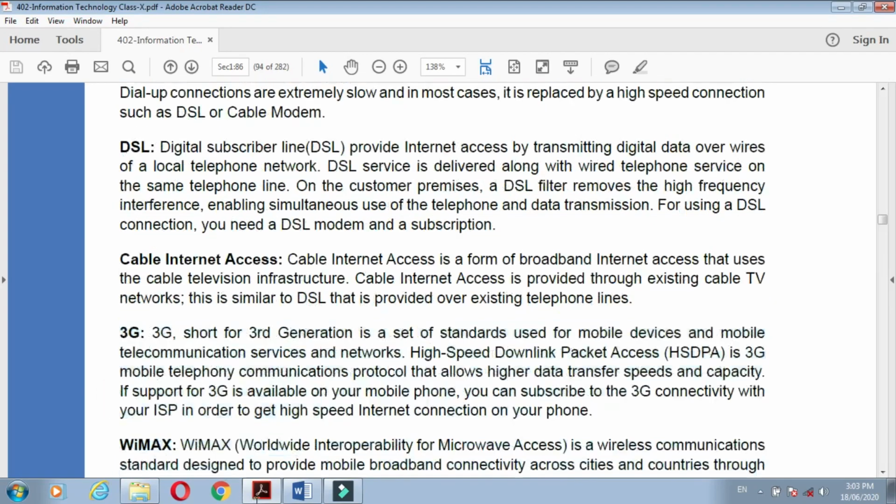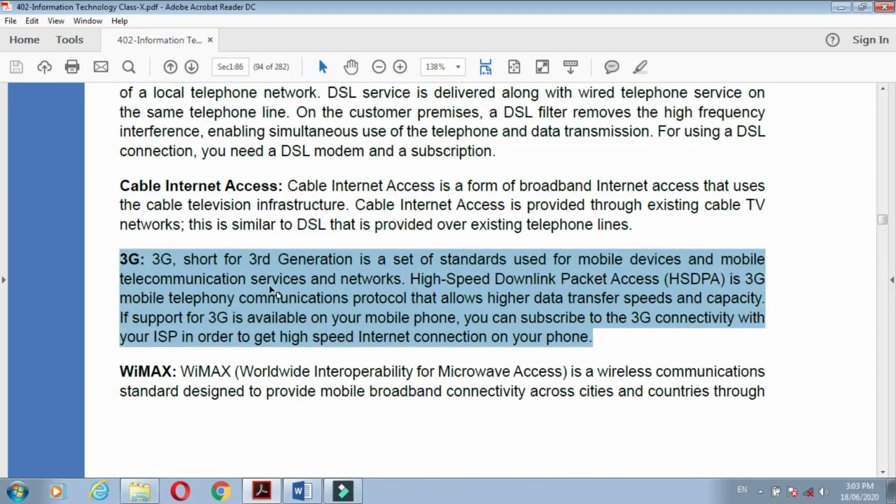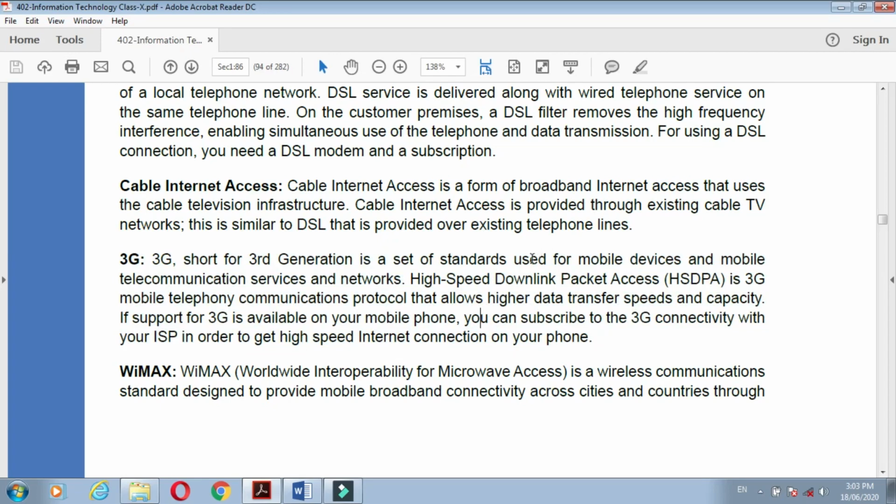Now what is 3G? 3G, short for third generation, is a set of standards. Second generation, third generation, fourth generation: these are called a set of standards used for mobile devices and mobile telecommunication services and networks.